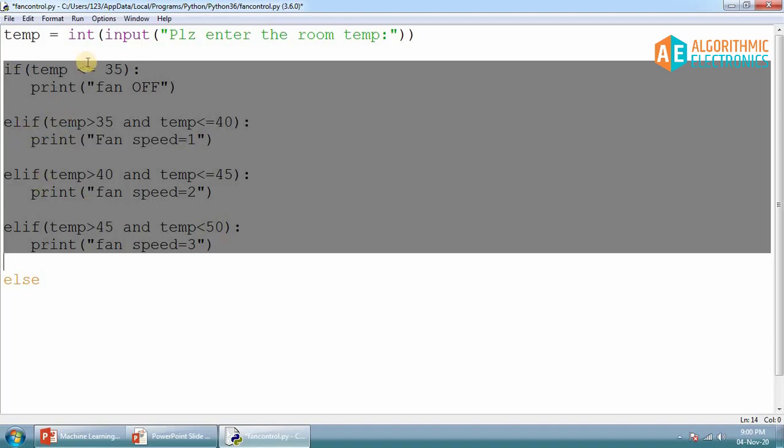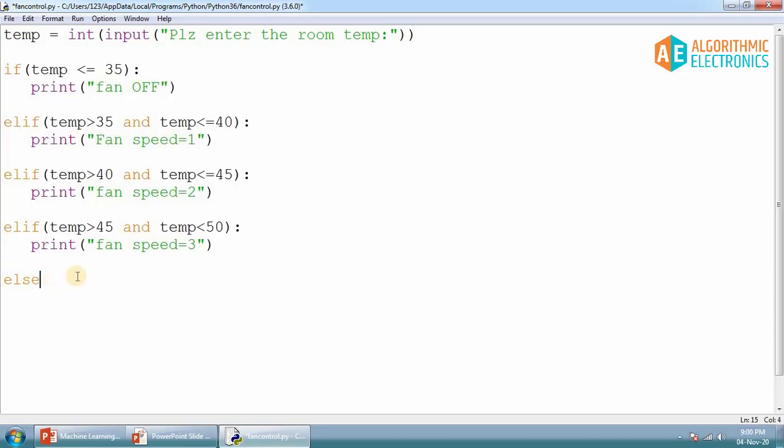Even this was false: it was not less than 35, it was not between 36 to 40, it was not between 41 to 45, and again it was not in the range 46 to 50. That's why nothing happened, and everything was false. Now in that case, if you want to specify that all the conditions are false,